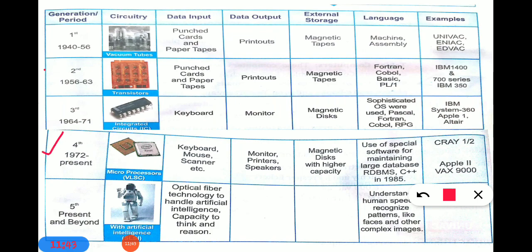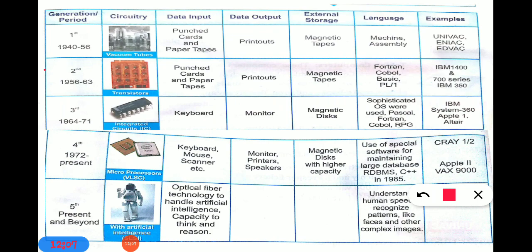Now the fourth generation computer was from 1972 to present, which means that right now you can also use a fourth generation computer. In this one, the circuit is a microprocessor or VLSI microprocessor, which you can see in all computer systems. You see this picture, the circuit used is called VLSI and microprocessor.